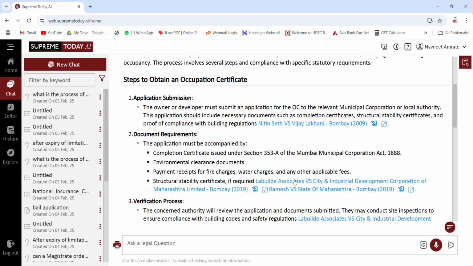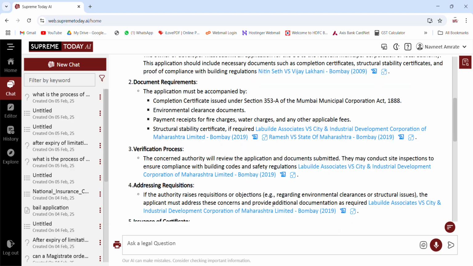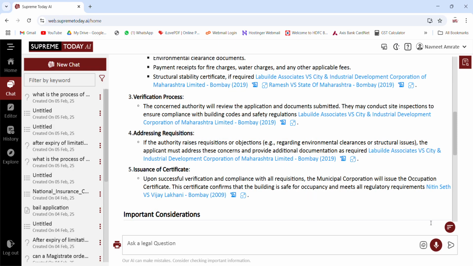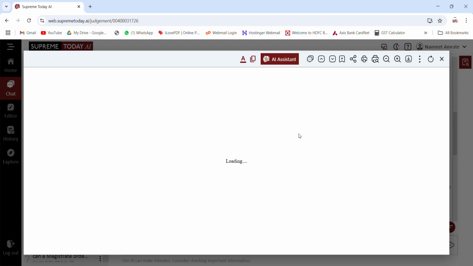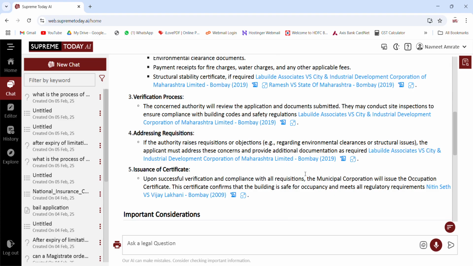So again that has been laid down in various judgments. Ramesh versus State of Maharashtra, City and Industrial Development Corporation versus. So likewise the verification process is also laid down in various judgments, that is also there, and addressing requisitions, issuance of certificate, again Nitin Seth versus Vijay Lakshmi. So how to go about a query is something which you get in this chat option.